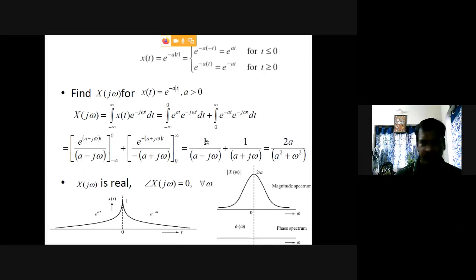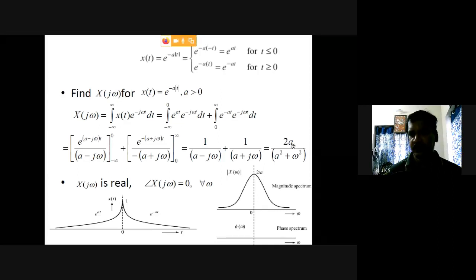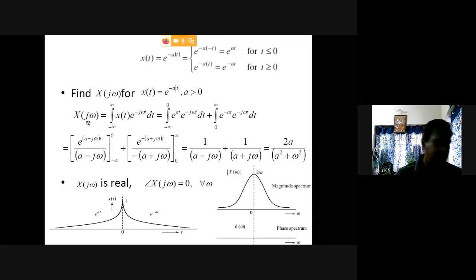So first is 1 by a minus j omega plus 1 by a plus j omega. So overall it will be 2a by a square plus omega square. This is equal to X of j omega, the frequency response.